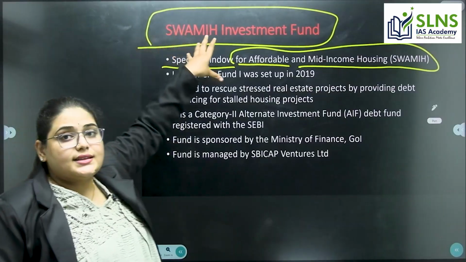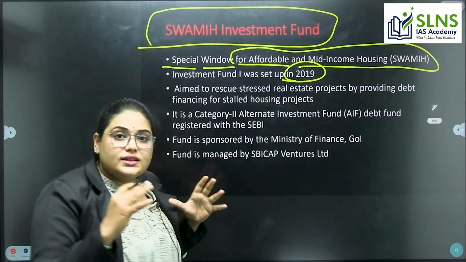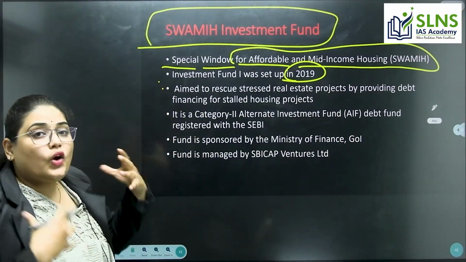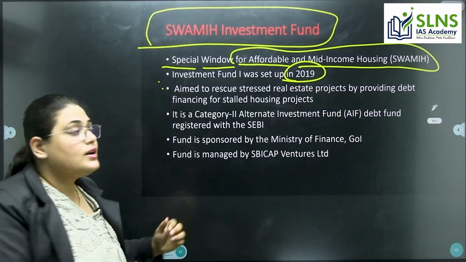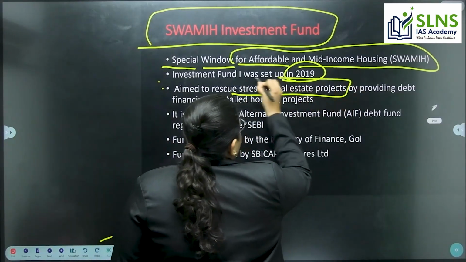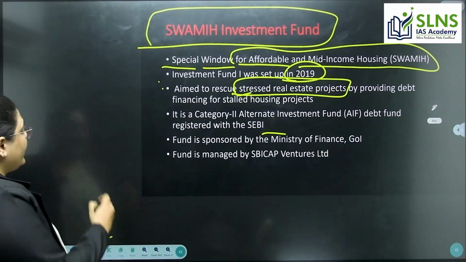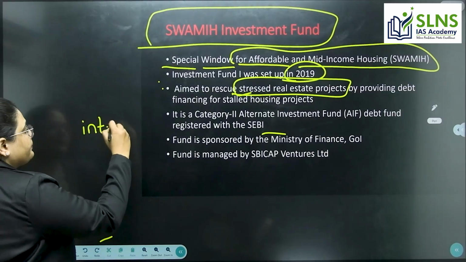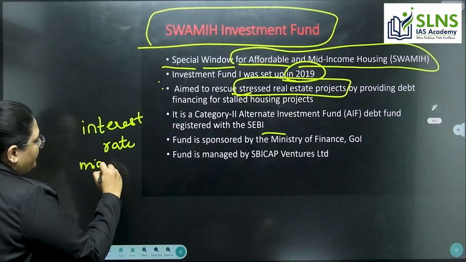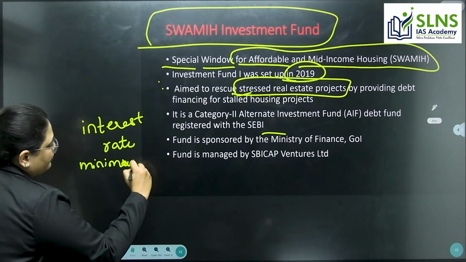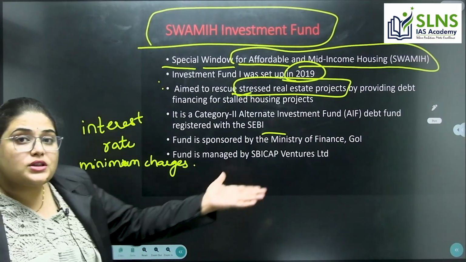What are the details? Let us go into the details. This investment fund was set up in 2019. The aim or purpose of this fund is to help stressed real estate projects by providing debt financing at minimum interest rates, on the promise of repayment.